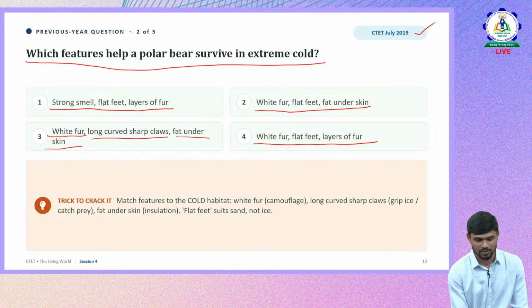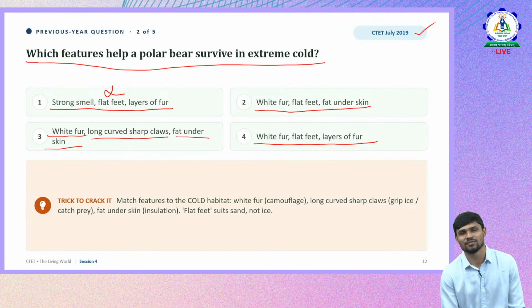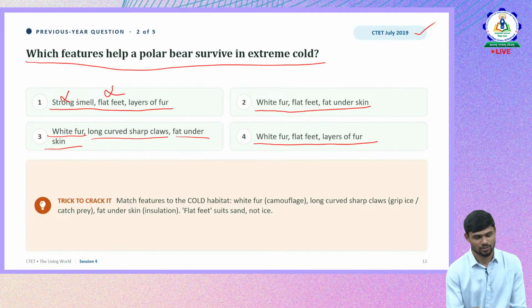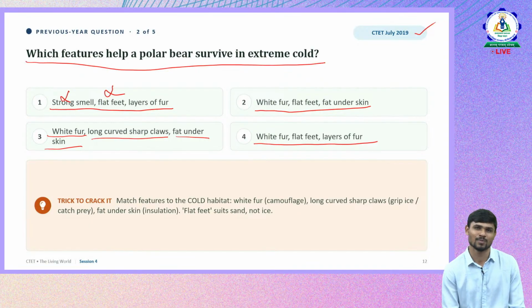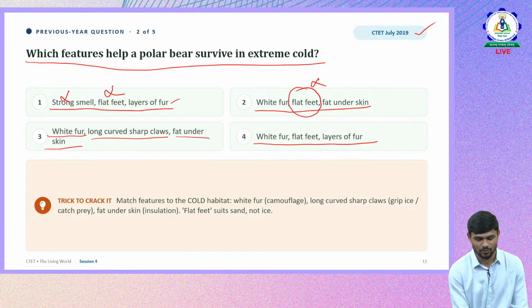Strong smell, flat feet: we said flat feet is definitely something they try to confuse you with, so if you find flat feet, definitely eliminate it. Even strong smell is wrong, since most mammals also have a strong smell; it need not be only polar bears, so that is not the adaptation. Layers of fur, yes, that is only one character that is right, but the other two are wrong. What about option 2? White fur, again there is flat feet, so eliminate. Then white fur, long curved sharp claws, fat under the skin: most appropriate.